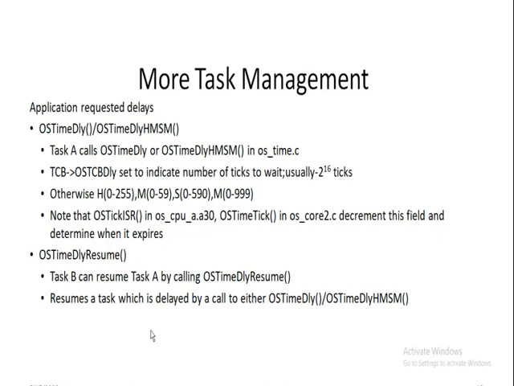OS time delay HMSM delays the task for a specified duration. The delay time is specified by a combination of hours, minutes, seconds and milliseconds. Hours range from 0 to 255, minutes range from 0 to 59, seconds range from 0 to 59, and milliseconds range from 0 to 999. And OS time delay resume resumes a task which is delayed by a call to either OS time delay or OS time delay HMSM.